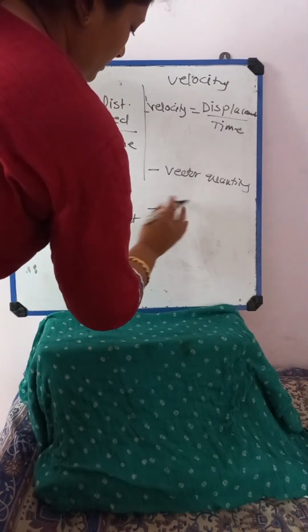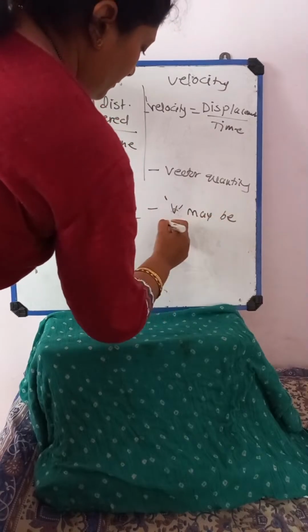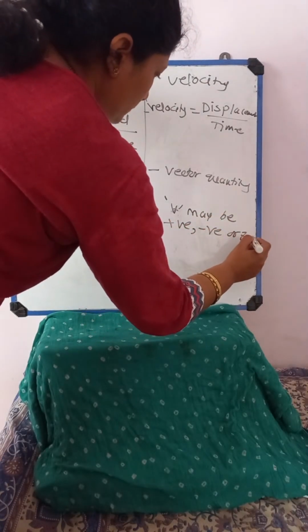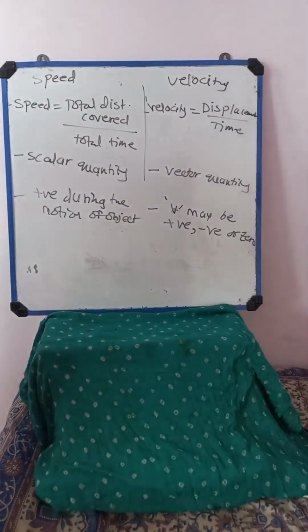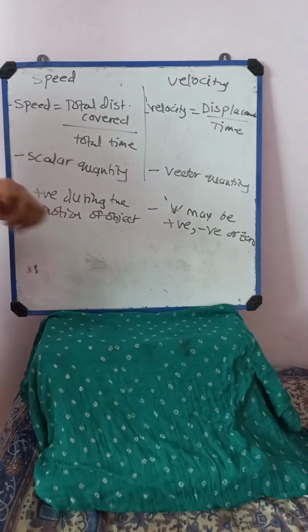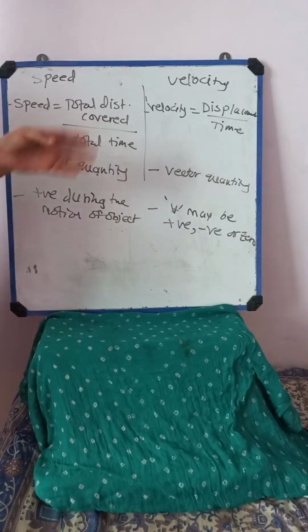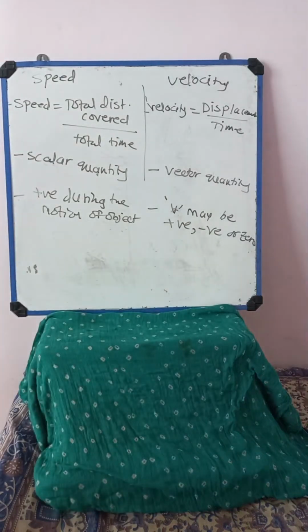Velocity, or I will write V, may be positive, may be negative, or zero. Getting this? Because whenever there is traffic, speed will change, it goes on decreasing. So velocity may be zero, positive, or negative, but speed is always positive during the motion.